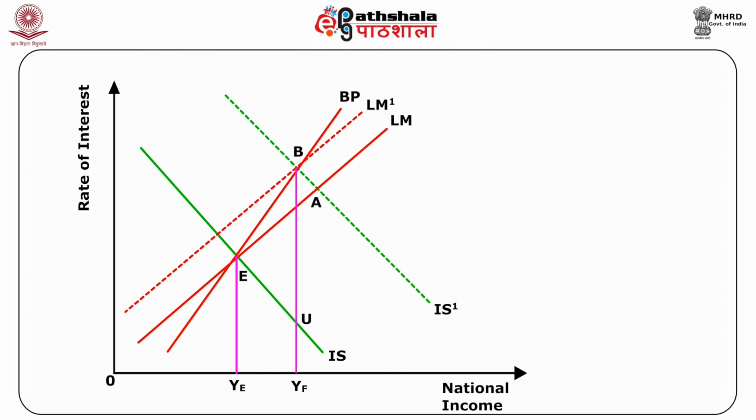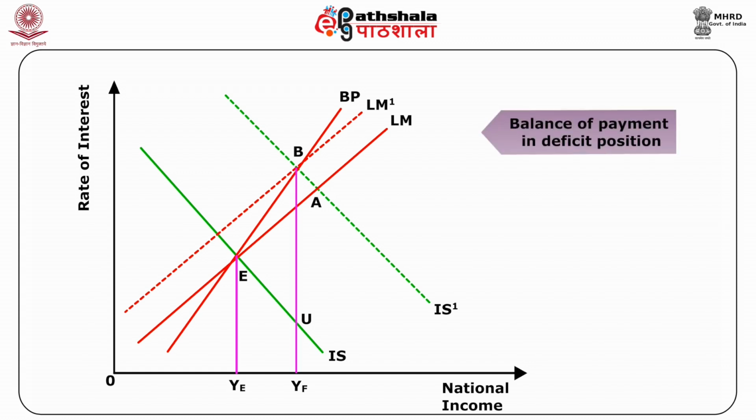With easy monetary policy, there is a shift in the LM curve to the right, which crosses the unchanged IS curve at point U. But at point U, the interest rate I dash is less than I, and so with a low interest rate the capital inflow is reduced, and the balance of payments is in deficit.